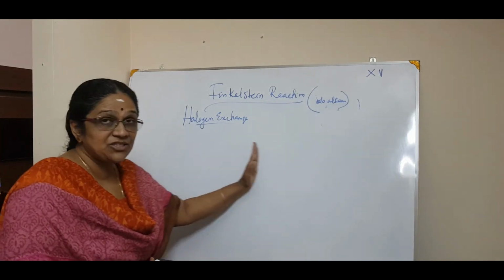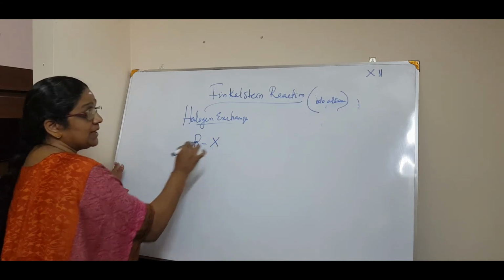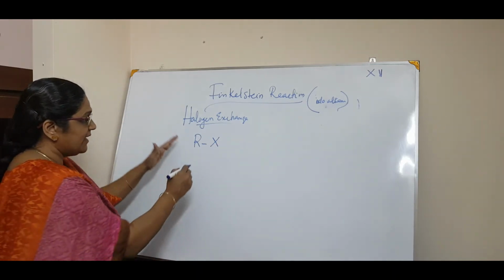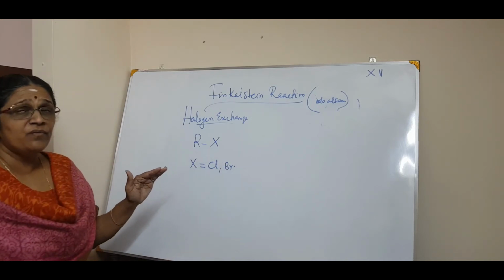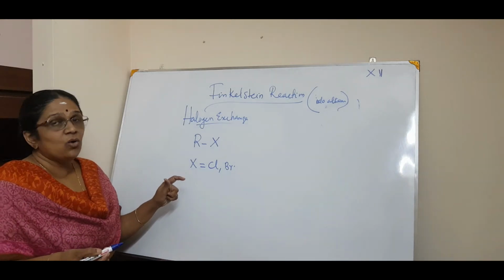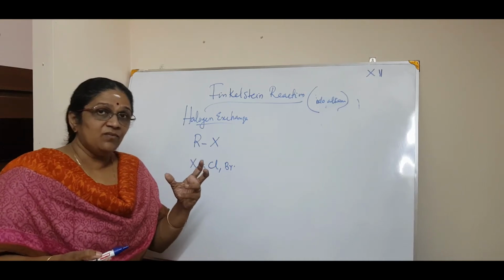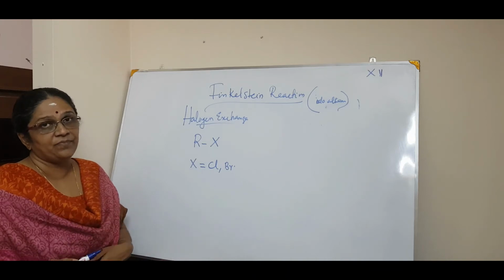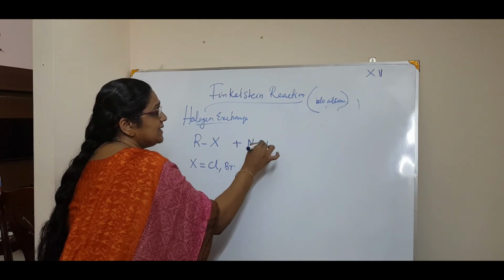Now we will write the generic one. Generic one means any haloalkane, but it won't be iodine because we have to prepare iodine. Other than iodine, that means here I can represent X is equal to Cl and Br. Normally, fluorine we won't take because of the high reactivity. So normally if you talk about halogens, you always think of chlorine, bromine and iodine. And fluorine being very electronegative, the reaction does not happen easily. That is why. Okay. So X is equal to Cl, Br, plus, see, the reactant is NaI.